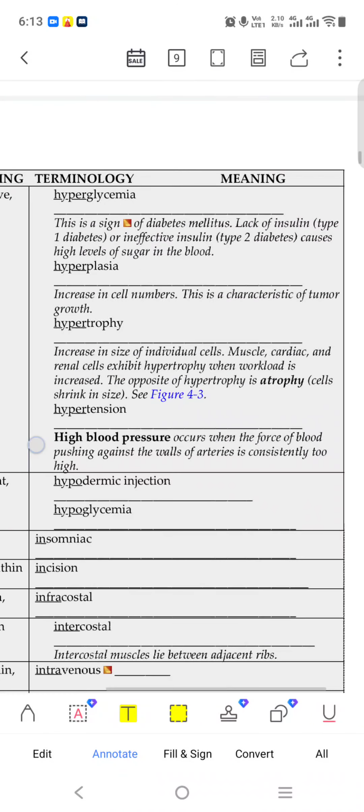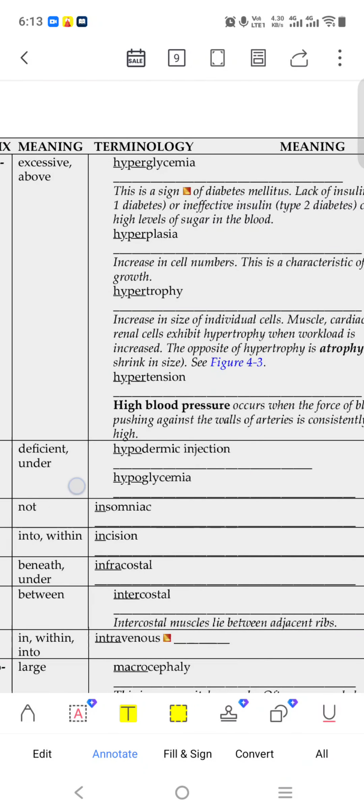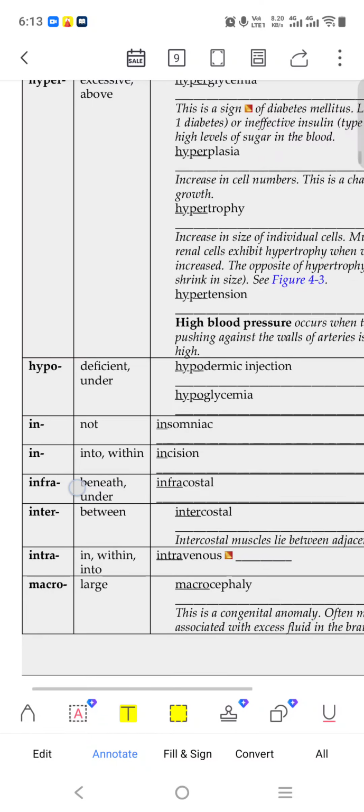Okay. Second is atrophy. You know that. High blood pressure. Just see the word hypo: deficiency, under. Hypo means deficient, under, below. Hypodermic injection is like a below-the-skin injection.